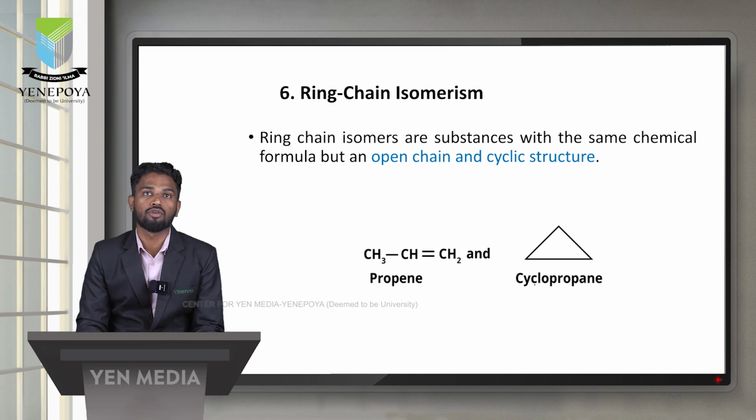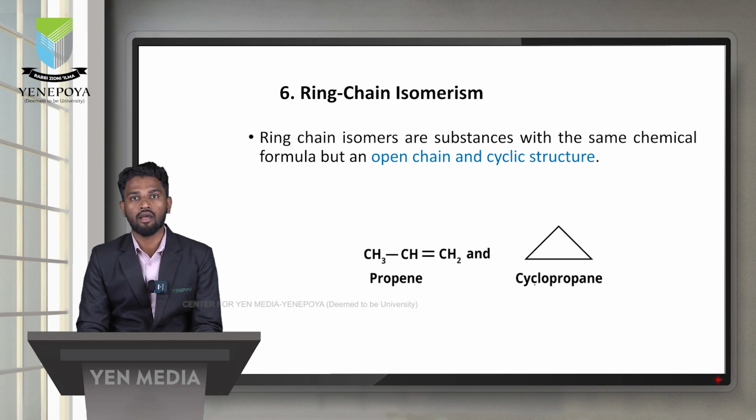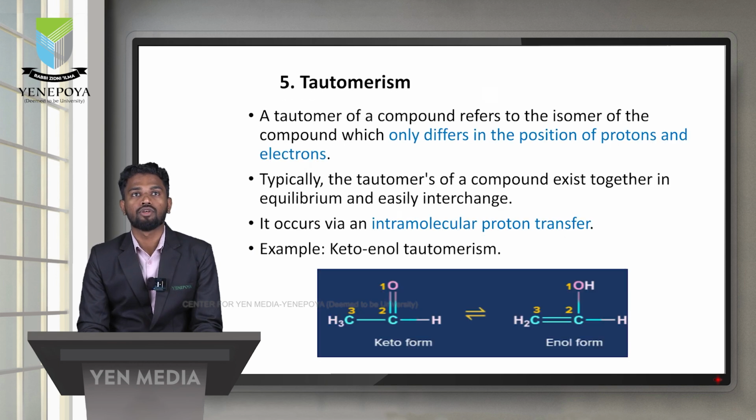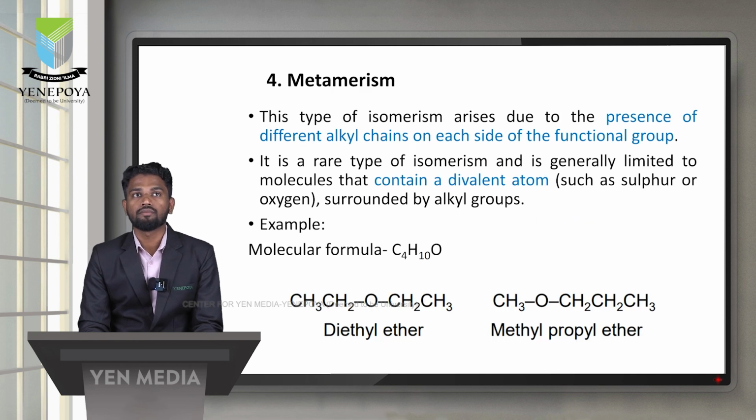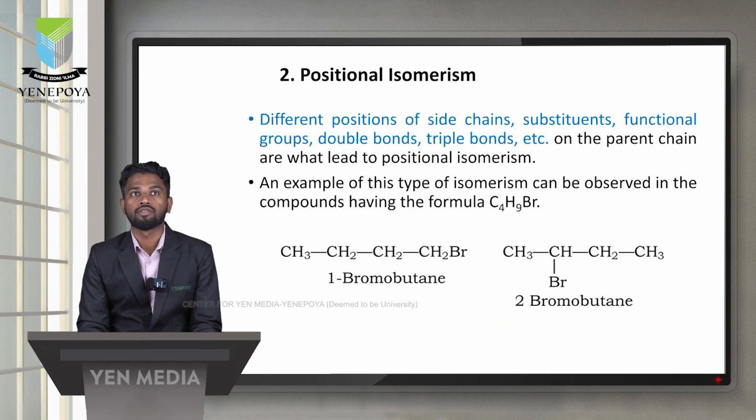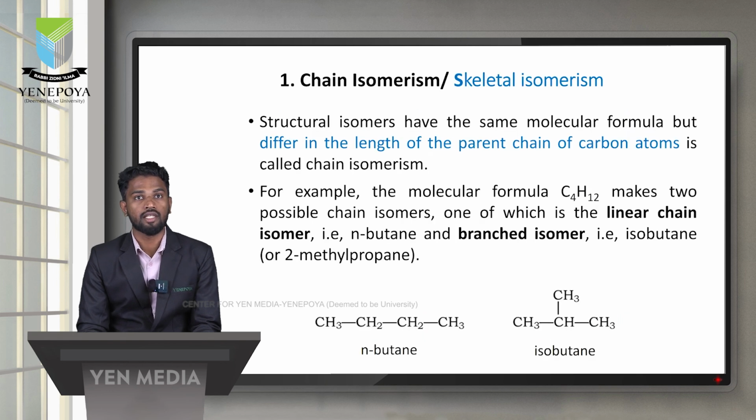This type of isomerism is called ring-chain isomerism. The types of structural isomerism are ring-chain isomerism, tautomerism, metamerism, functional isomerism, positional isomerism, and chain isomerism.